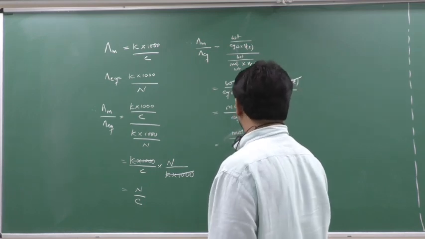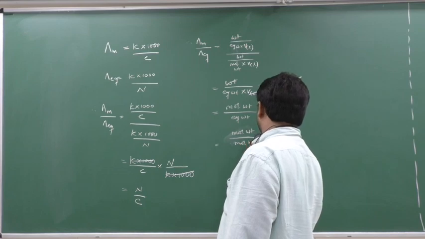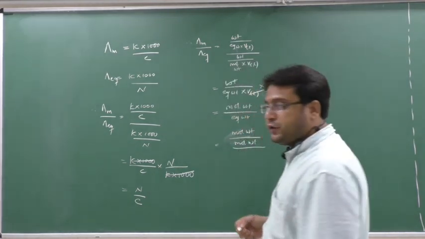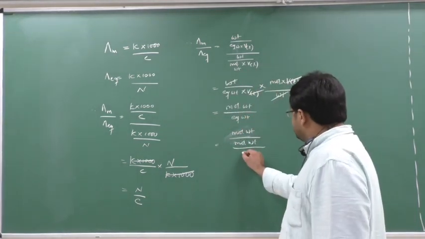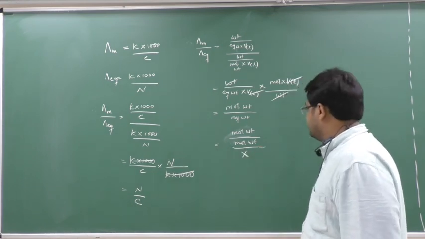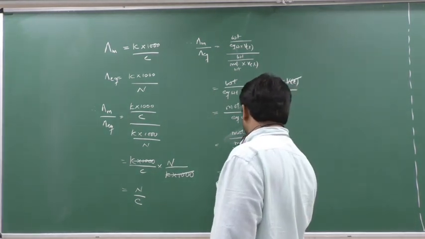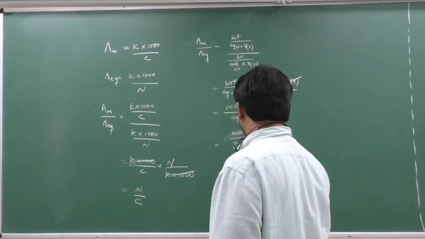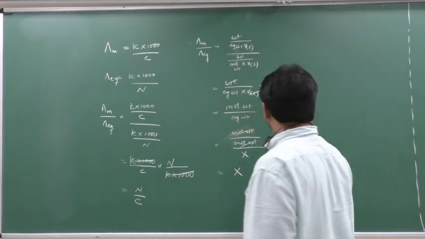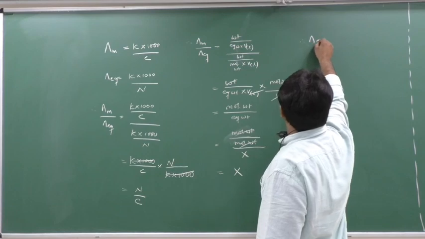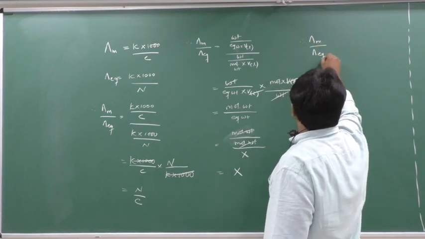And equivalent weight means what? Molecular weight upon number of electron transfer, and that we call the x factor. Clear? So now what happens here? This molecular weight gets cancelled and I get the answer as x. So the final solution is lambda m by lambda eq equal to what?